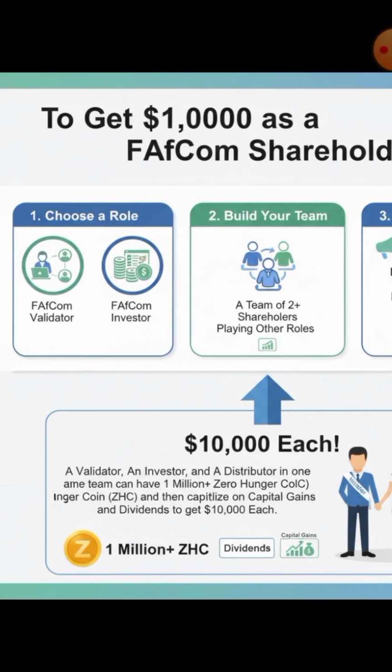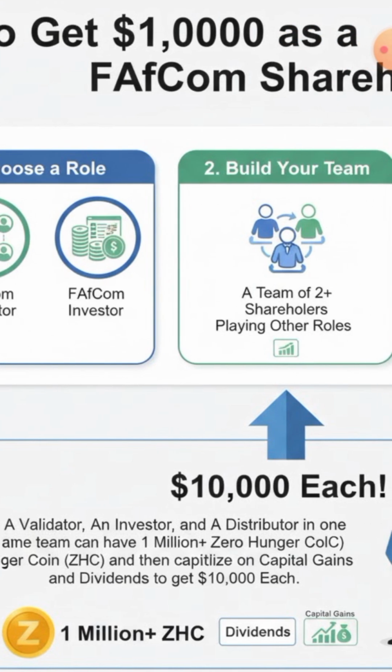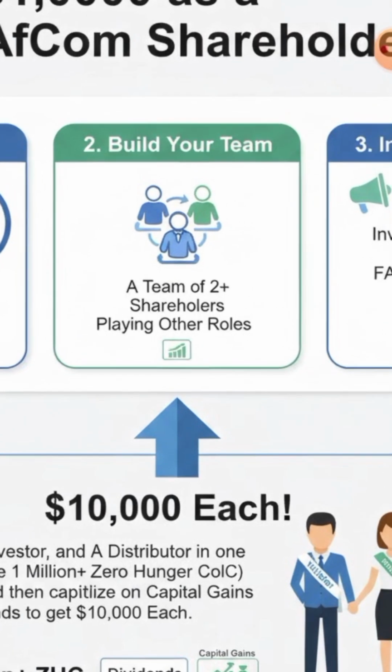The first thing is that once you join, remember, you are going to be a validator. You can choose two roles: when you join, you can be a validator or you can be an investor. But in this case, this video is concerning you being a validator. You have already known the role you are going to play. When you join as a validator, try as much as possible to build a team. In your team, have at least two other shareholders, get an investor, and get a distributor. This will make up your team. You have your own team, and then from that team, you start building.